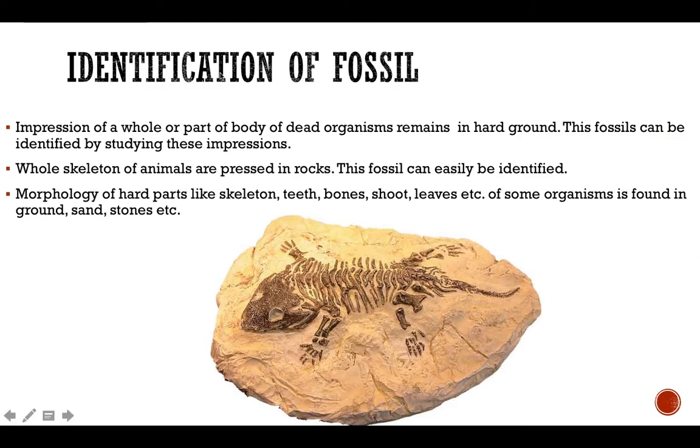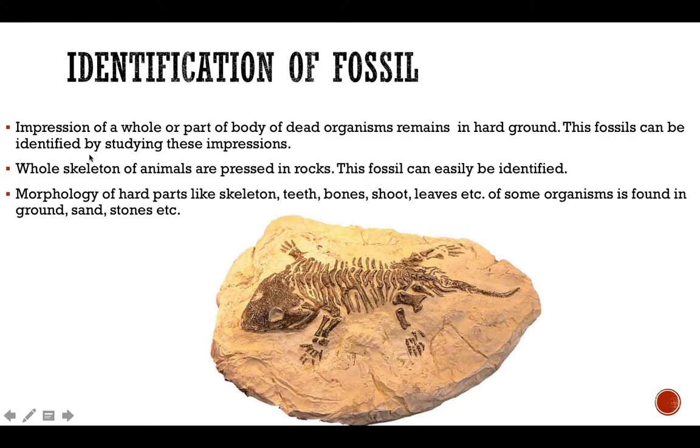Now, how to identify fossils? There are some techniques. Let's discuss that. You'll find fossils in different forms. You'll find the impression of the whole or part of the body of dead organisms in the hard ground. These fossils can be identified by studying these impressions. So you'll not find the whole body, but just the impression.